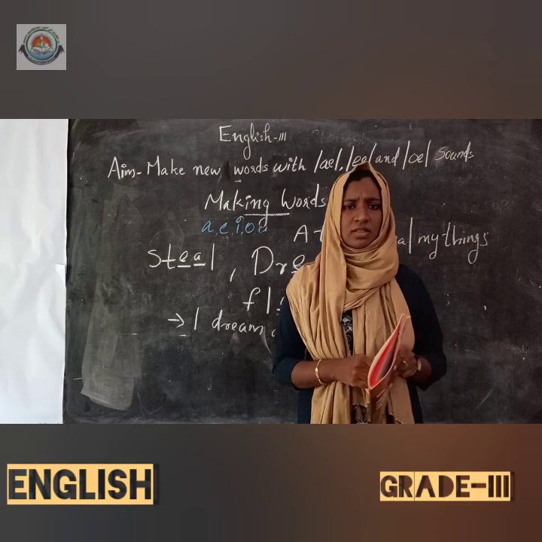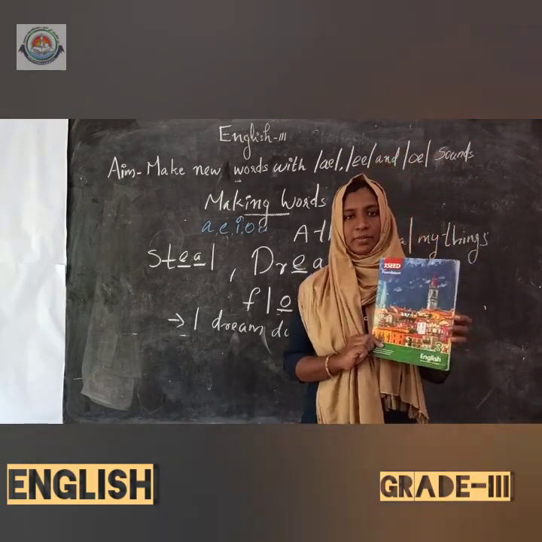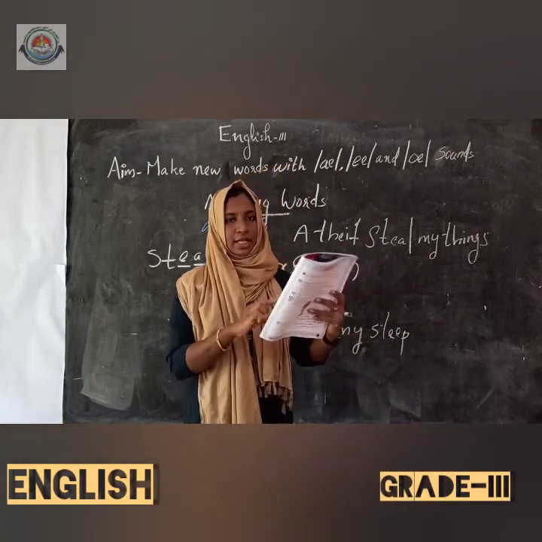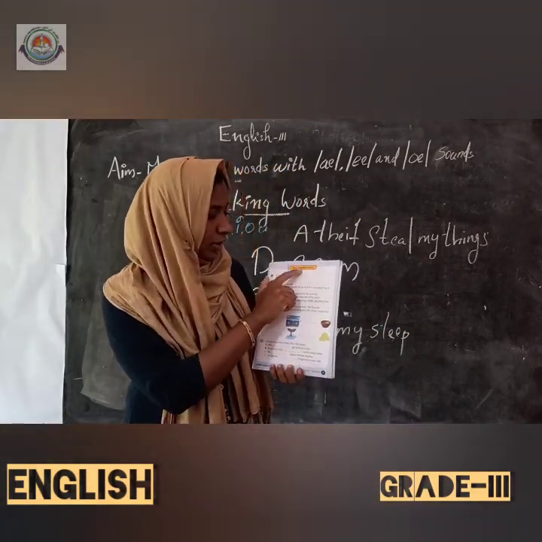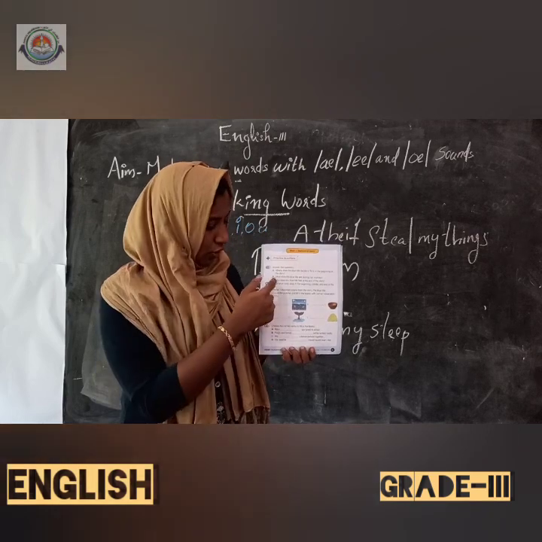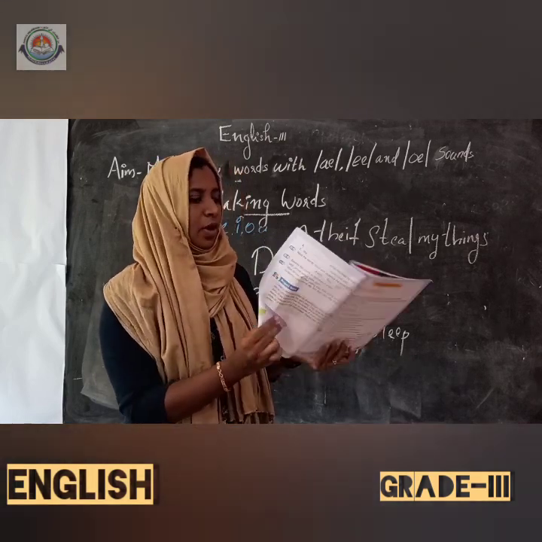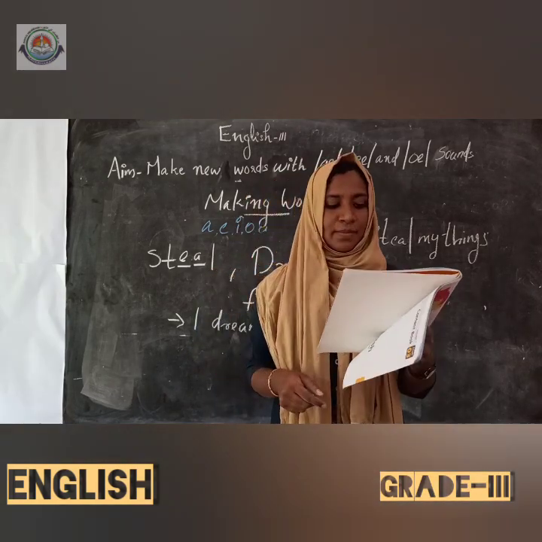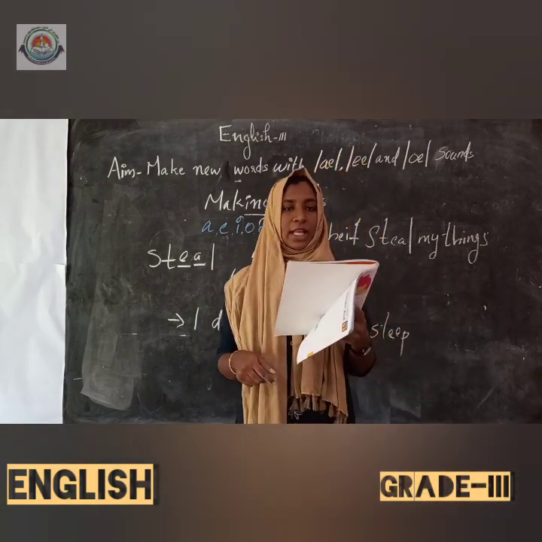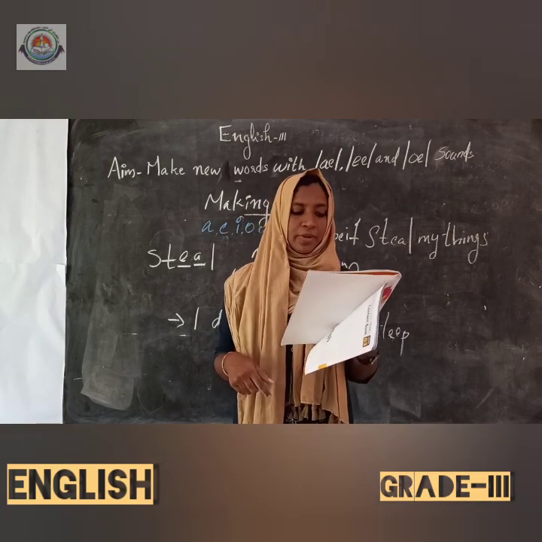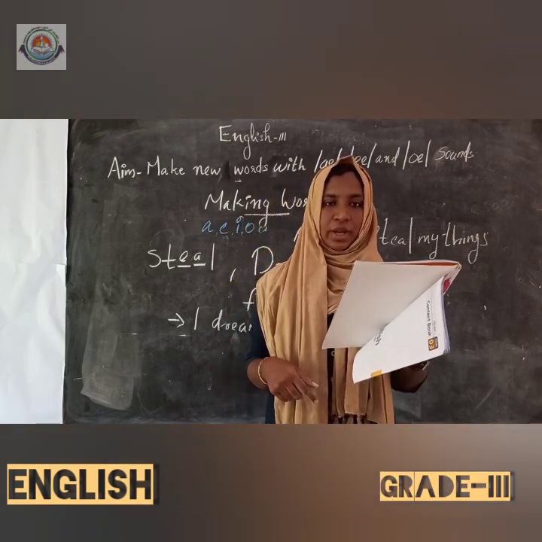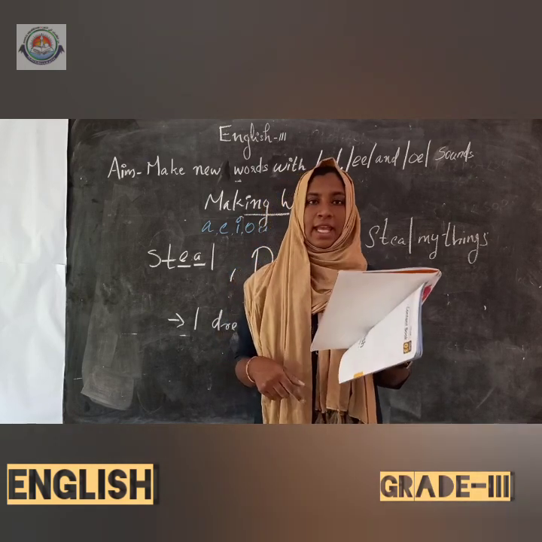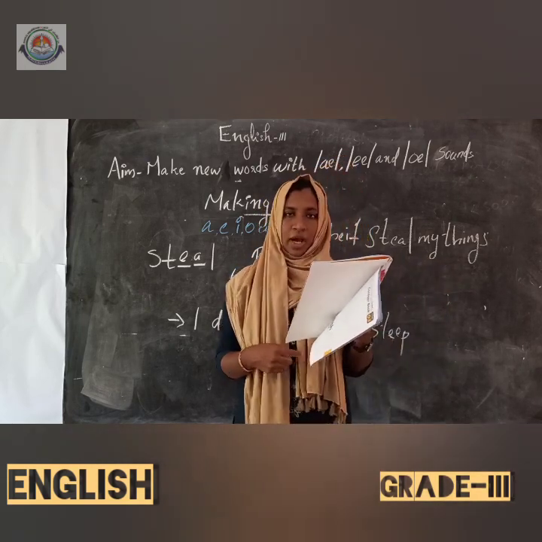Did you understand? Then take your English content book and turn to page number 21. There you can see block 3, sequence of events. You have to do this block 3. So the first question, where does the blue kite decide to fly in the beginning of the story? Question number B, what does the blue kite see during her journey? And question number C, how does the blue kite feel at the end of the story? You have to do this.